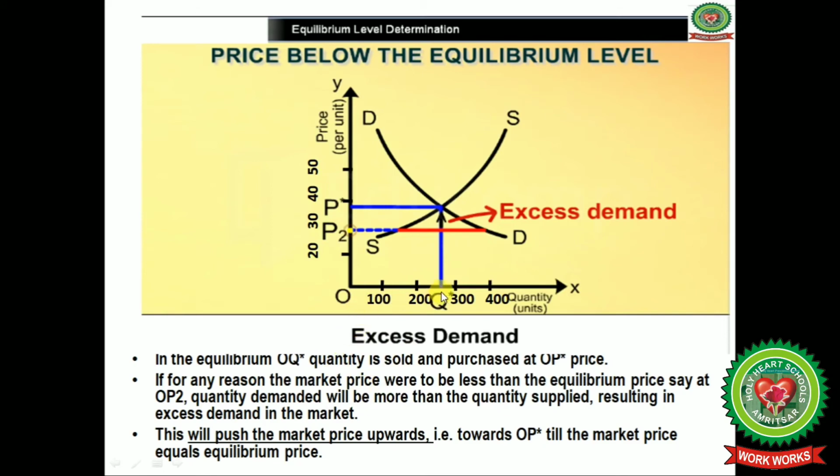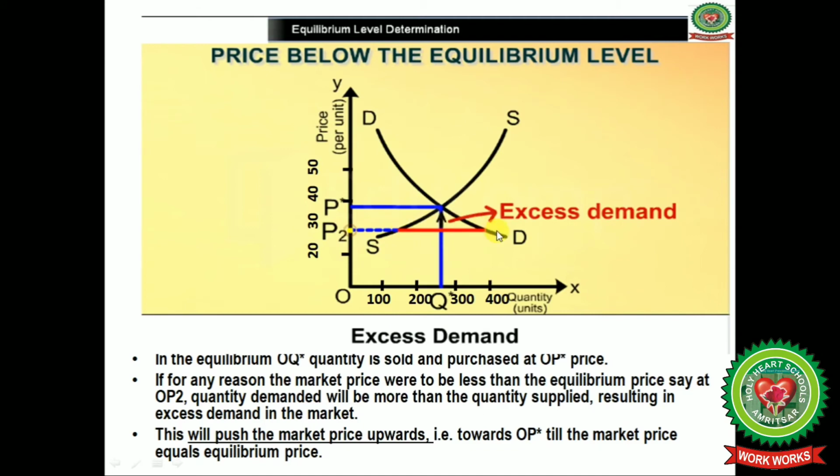In the equilibrium, OQ star quantity is sold, and at OP star it is purchased. If for any reason the market price were to be less, that is at OP2, here in the diagram you can see that at OP2 the quantity demanded will be more than the quantity supplied.